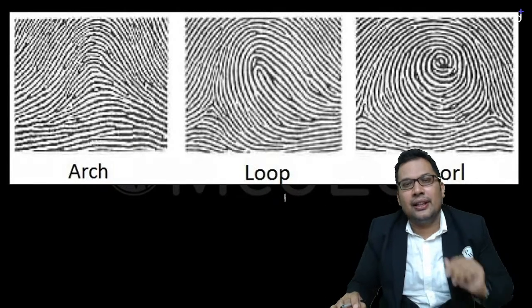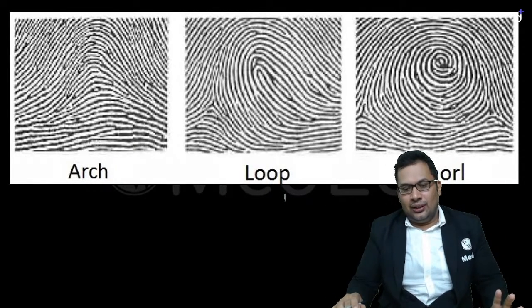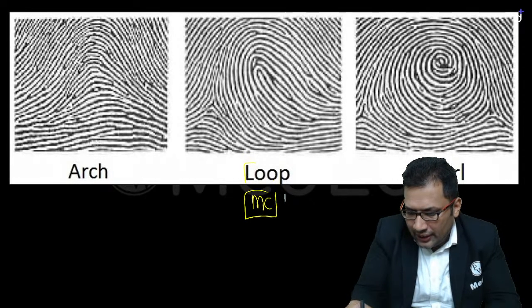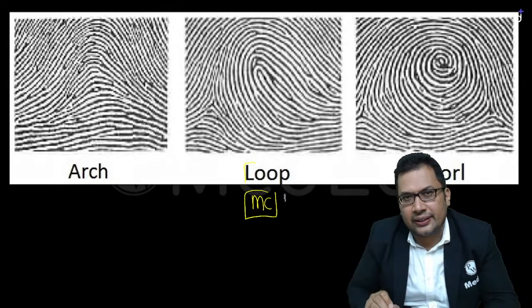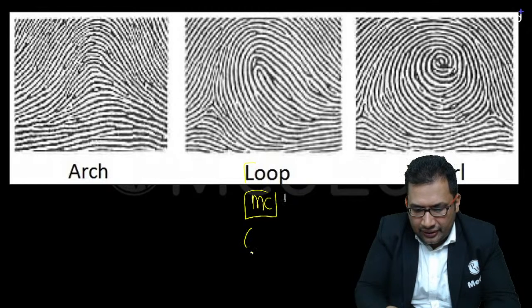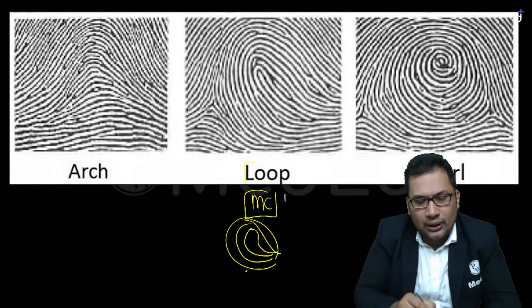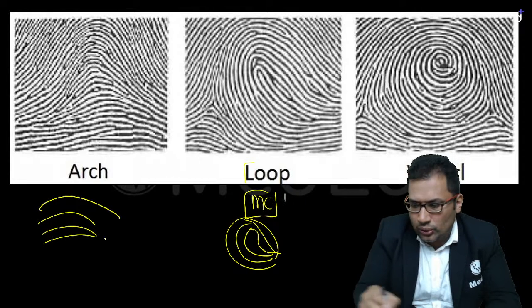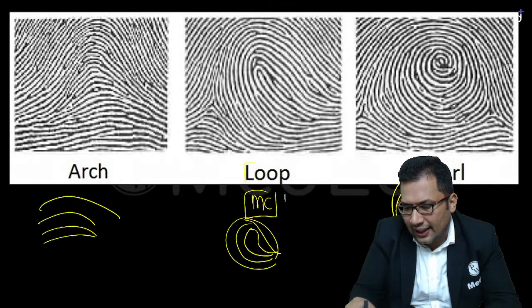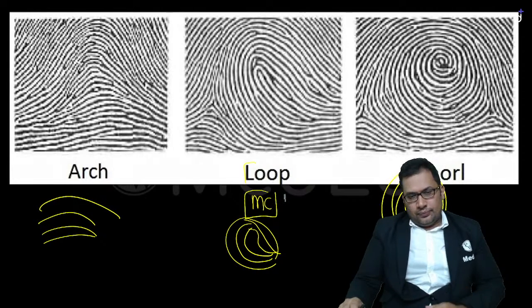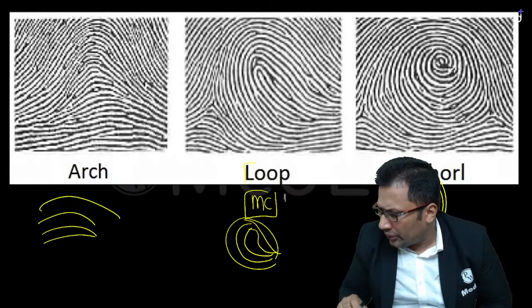Now look at this. There are 3 types of fingerprint. The first one is a loop, the most common one. Whorl is the second most common type. And arch is this, when you see it like this. Arch means like this. Whorl means you will see a central circle. You can go through all this.